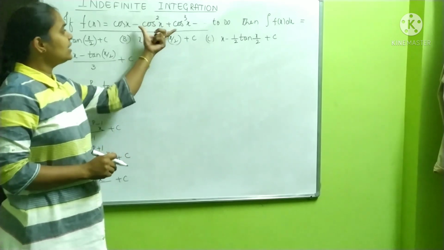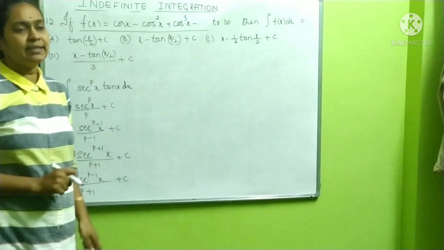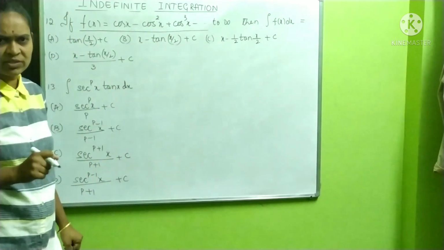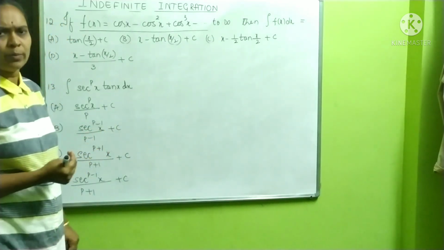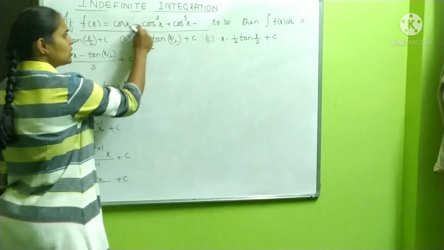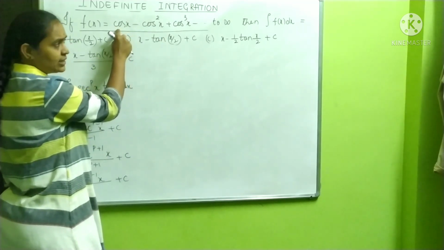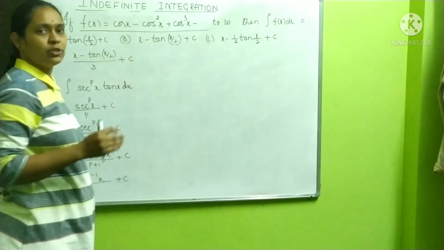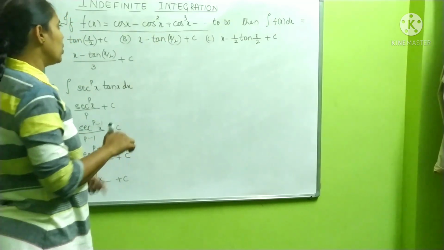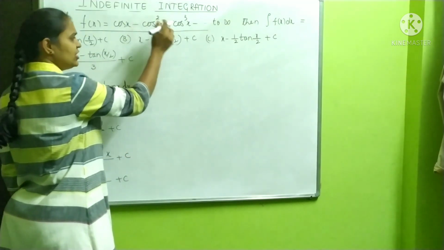By looking at this series, you can guess it is an infinite geometric progression, because wherever you take, you are going to get common ratio. See, minus cos square x by cos x is minus cos x, or else cos cube x by minus cos square x is also minus cos x. So it is an infinite GP.